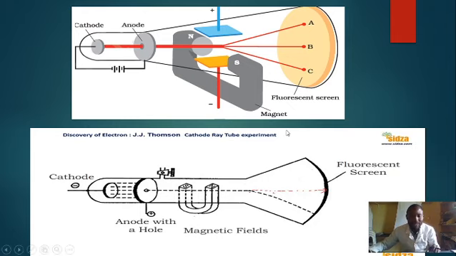You have the fluorescent screen. I will not talk much here to my students, but if you're interested to know that, you check my video on the discovery of the electrons by J.J. Thomson, cathode ray tube experiment in the other lesson.